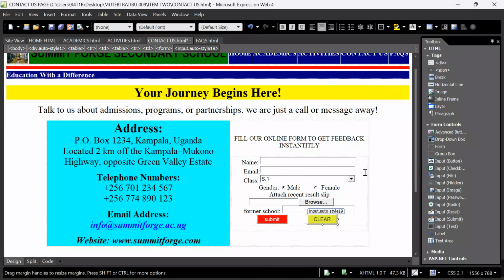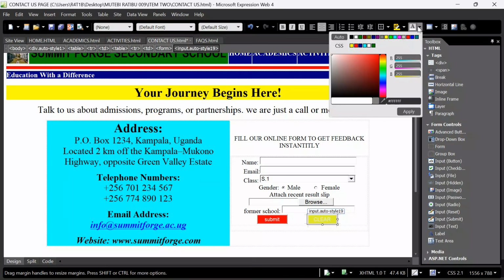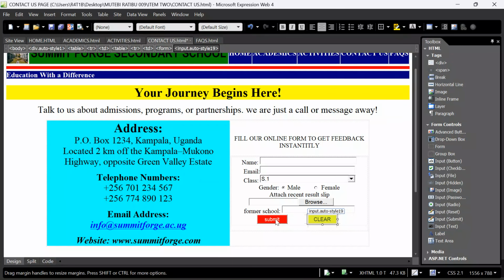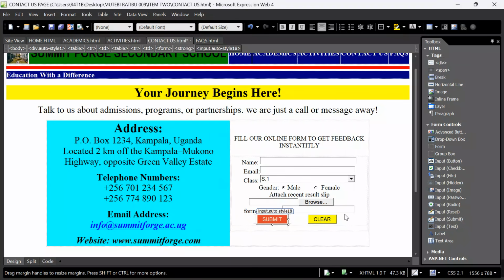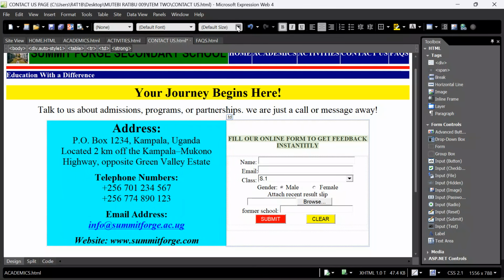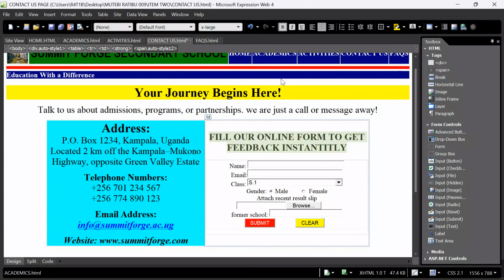Come over here, and then I want to keep it, let me keep black. Black is a bit visible. Yes. Now, let me also add this. Instead of calling it submit, let me call it submit, but in capital letters. Click OK, and here we are ready to roll out. Now, after doing all this, allow me increase on the fonts. I'm going to bold it a little bit, increase it around that.